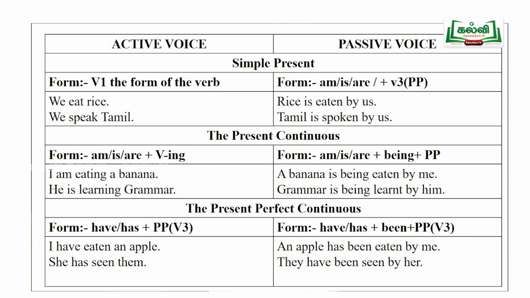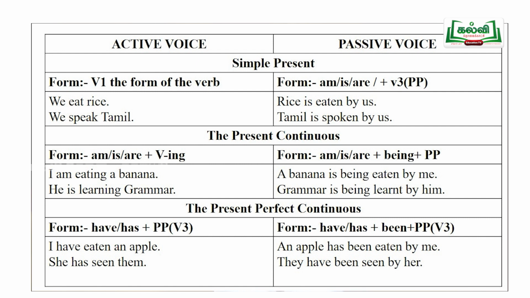So, the form of the verb in the passive voice is am or is or are plus past participle of the verb. So, the answer is Tamil is spoken by us. Like this, in simple present, we can change the active voice into passive voice.